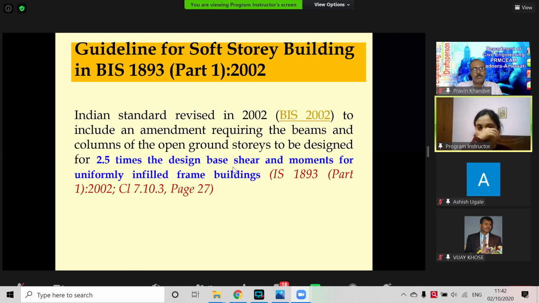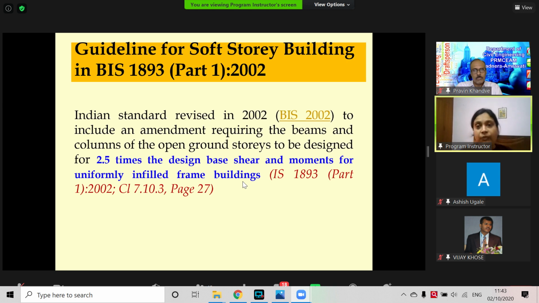In 2002, there was one clause for open ground story structures that if we are designing, it may not be only the ground story. It may also happen to the first story. The first floor is also kept open for car parking, for multi-story multiplexes and all. There is two-story parking also there. So they say the story you kept open, you design the beams and columns of that story for 2.5 times the design base shear and moments that will be caused if I would give the uniform infill to match the performance.